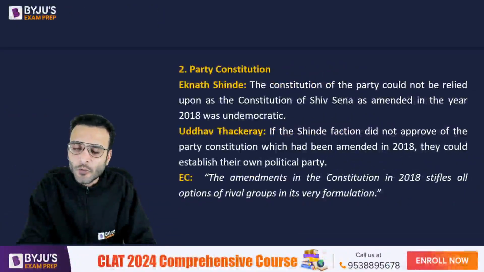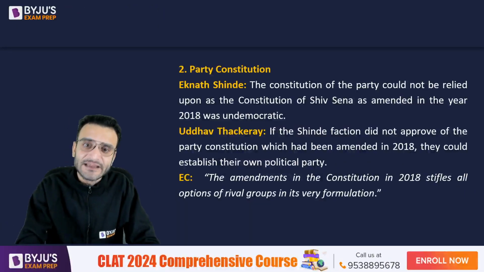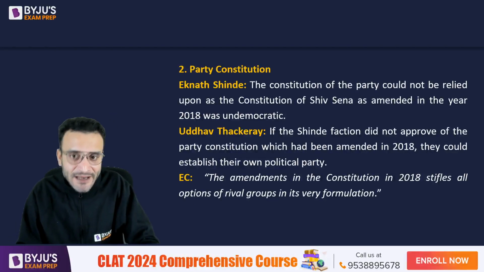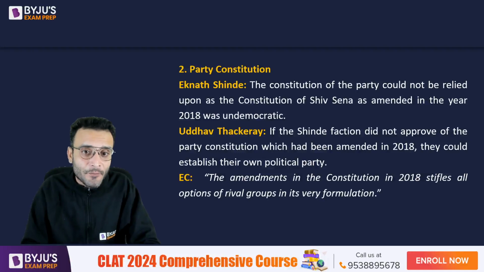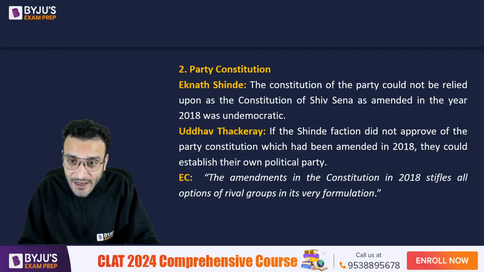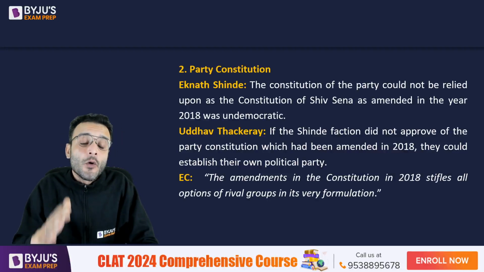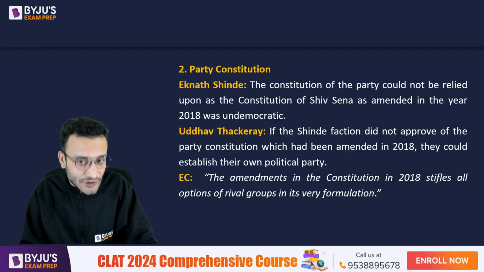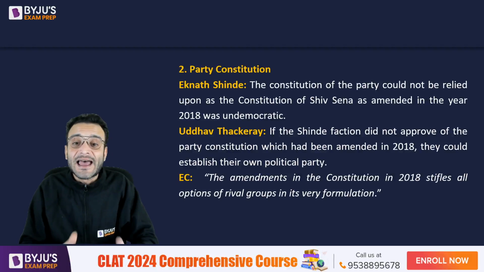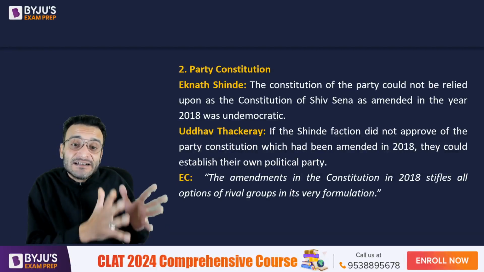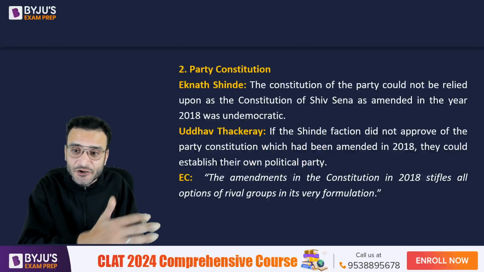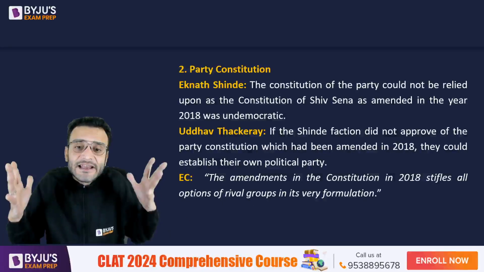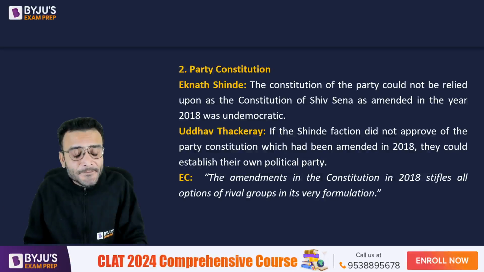Then it also had the second test, the party constitution test. Eknath Shinde says that the constitution of the party could not be relied upon as the constitution of Shiv Sena, as it was amended in 2018, which is undemocratic in nature. Uddhav Thackeray says that if the Shinde faction does not approve of the party constitution amended in 2018, they could establish their own political party.